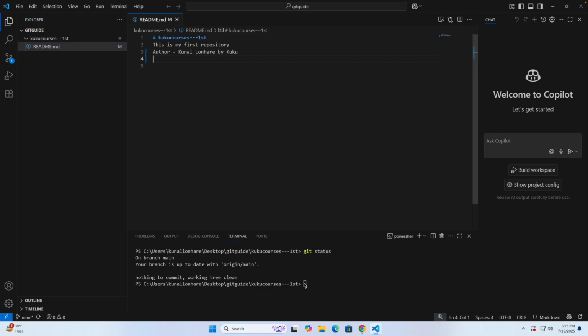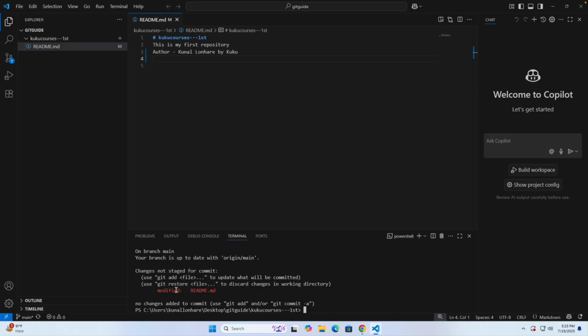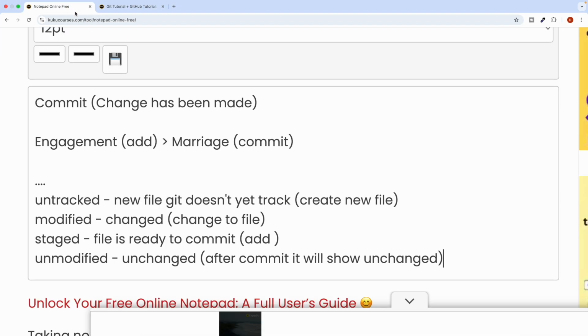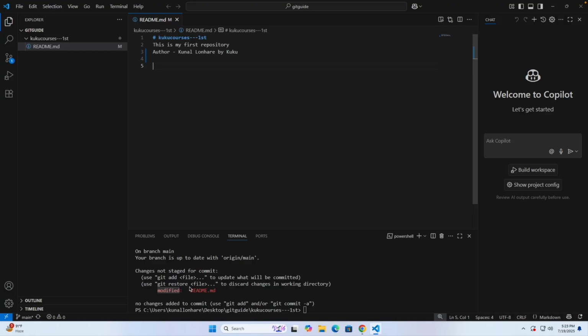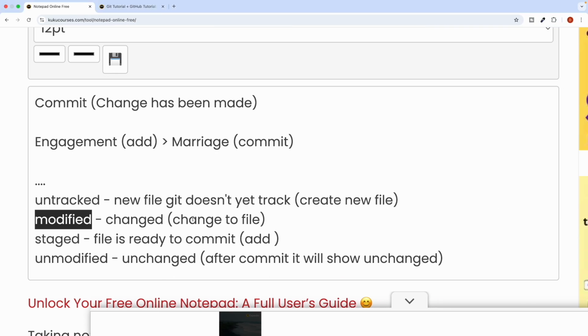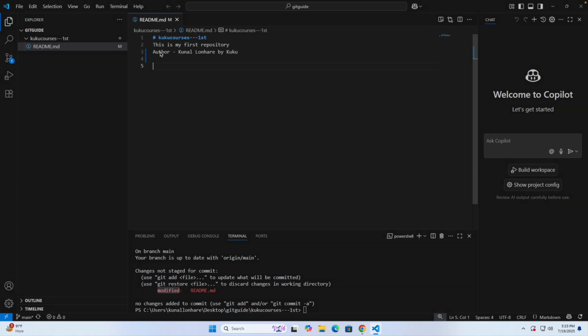Now if you run git status again, you can see it says that the readme file has been modified. That means we have made changes in the readme file. Also, in my notepad here, it says modified. It will only say that when you make some change in a file. This readme file is one file, I made some change here, and because of that the status says modified.